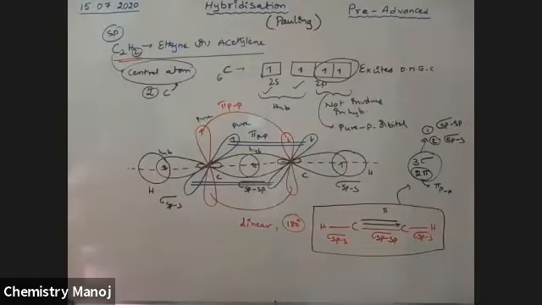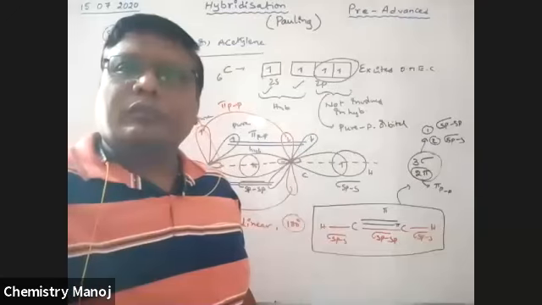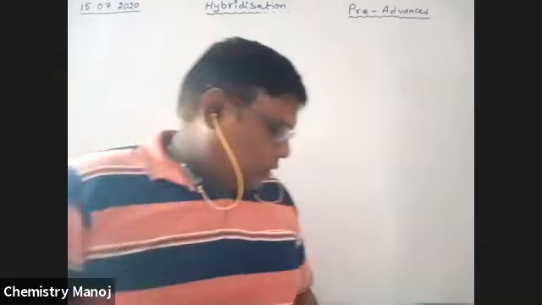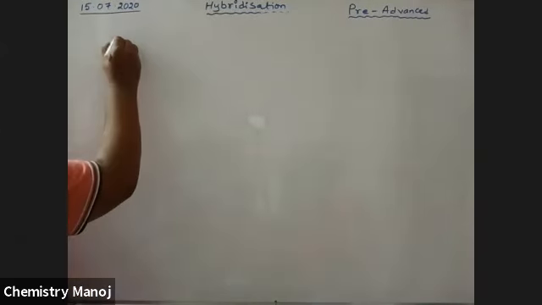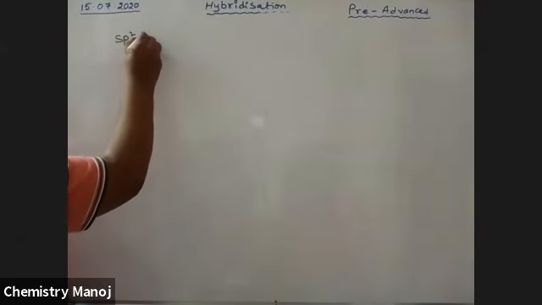So now, that is about sp hybridization. Next one, that is sp2 hybridization.